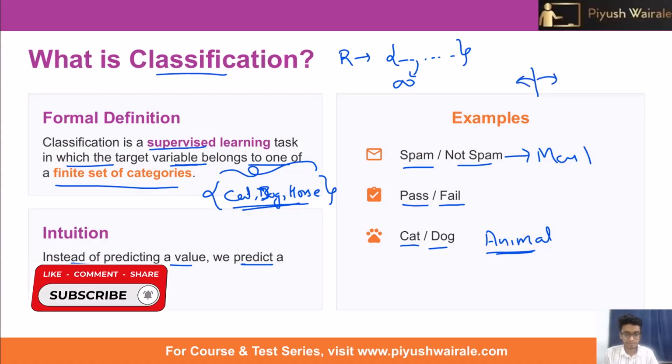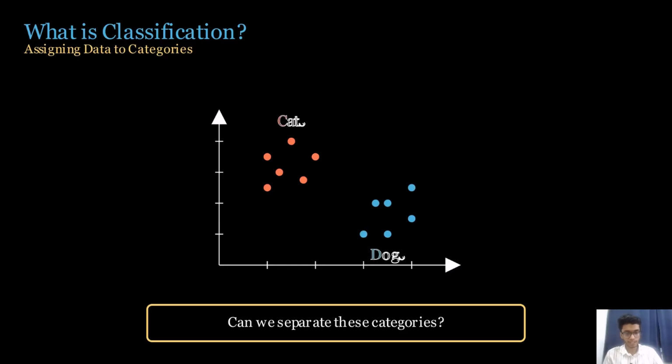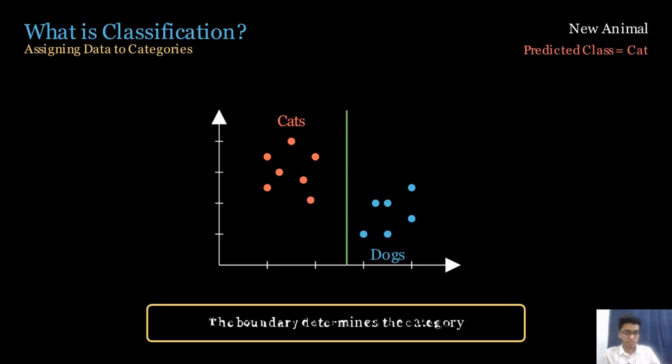In case of classification, we will get different data points, and what we need to do is find a decision boundary. Basically, we'll find a line which separates the data set. Like here, this is a poor boundary. Now if we shift this a little to the right, this will be a better boundary, and on the basis of this boundary we will classify new data points. Like here, this new data point is on the left of the decision boundary, so we will classify it as cat. So classification is nothing but finding the boundary that separates the categories.